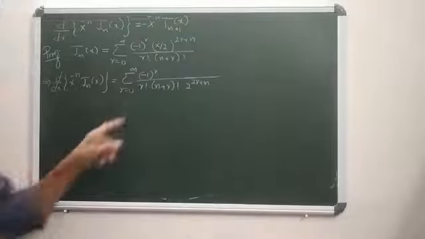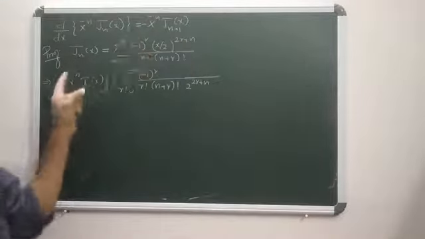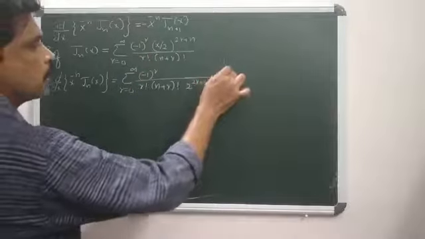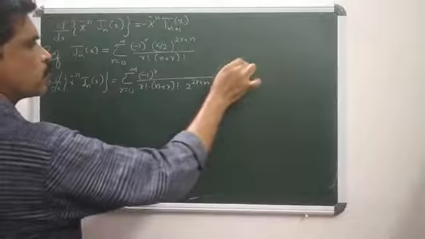What remains there is x^(2r+n) into x^(-n), so x^(2r) remains, so it is d/dx of x^(2r),